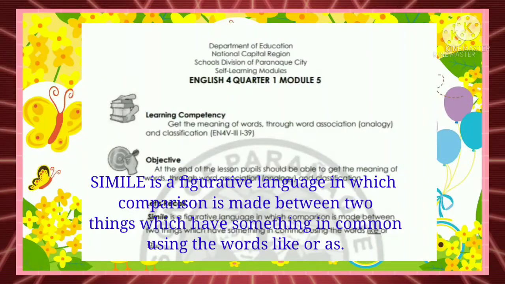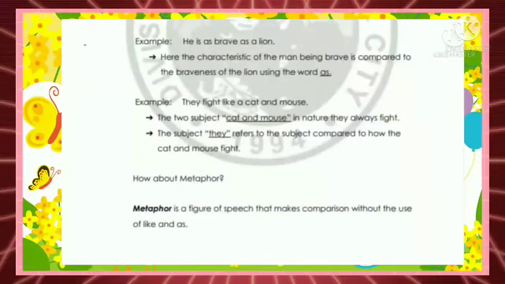Simile is a figurative language in which comparison is made between two things which have something in common using the words like or as. Examples: He is as brave as a lion. Here, the characteristic of the man being brave is compared to the braveness of the lion using the word as.